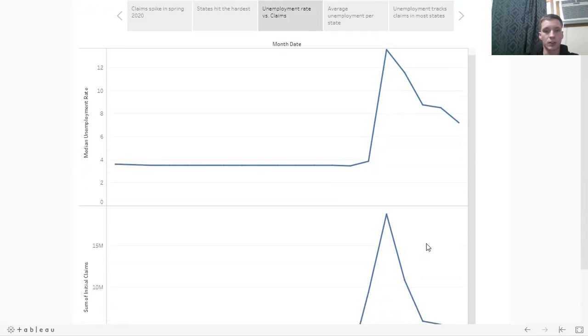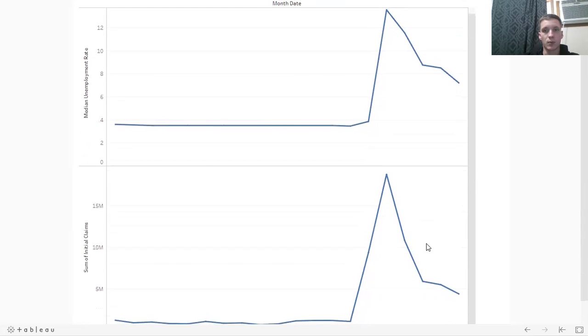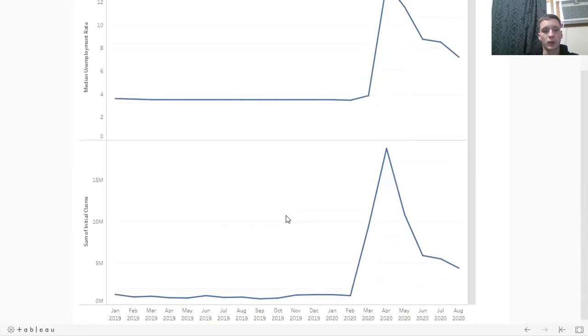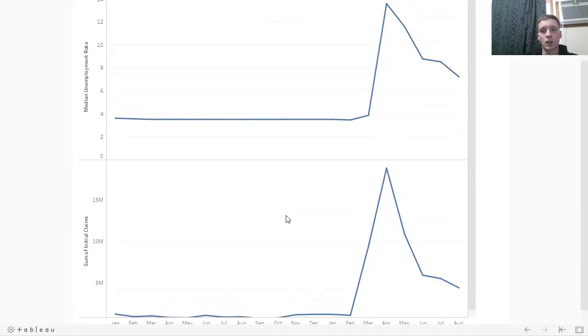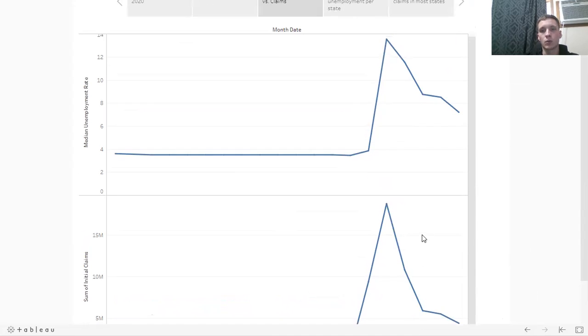Then here we can look at, this is actually unemployment on the top here. This is the average unemployment rate. And on the bottom, we're looking at the sum of initial claims that have gone through. So we can basically see that these are almost exactly the same. They follow almost exactly the same path, and they track almost perfectly through that area.